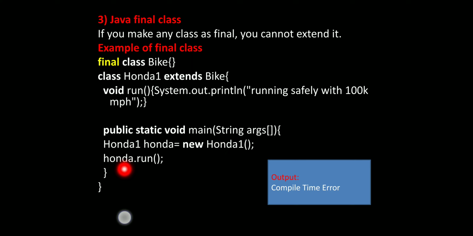Again with the help of that object I am calling the run method. Here the compiler gets confused about which method we have to access, from the bike class or the Honda class, because of that it gives a compile time error. This is the concept of final class in Java.